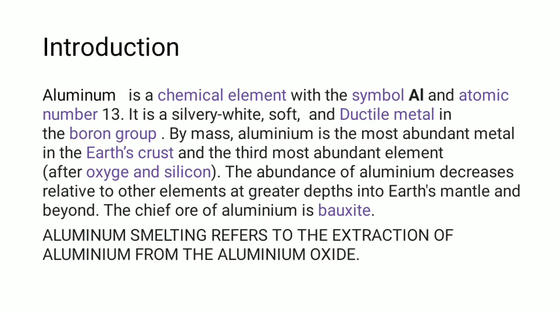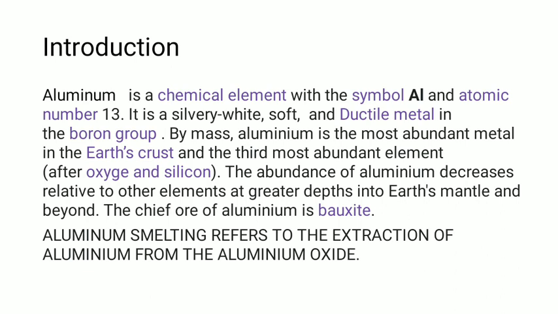Now about this aluminum, we get the aluminum in a raw form in the bauxite. So bauxite is the ore of aluminum. Now from here we need to extract the aluminum. This process is known as aluminum smelting. But if you need to understand how it is so abundant in the Earth's crust, bauxite covers almost around 8% of the Earth's crust. So it's present almost everywhere.